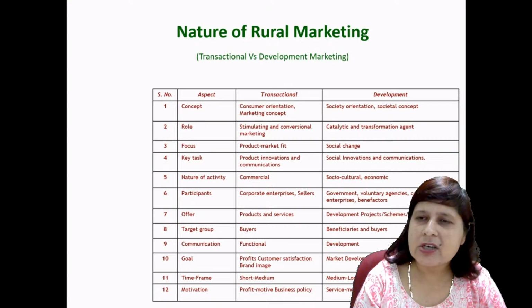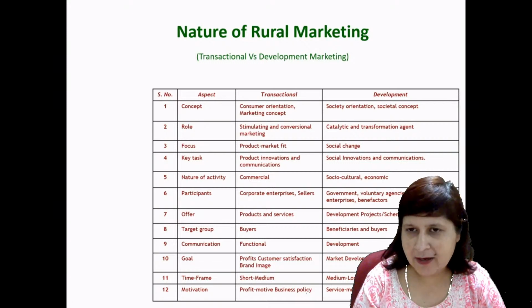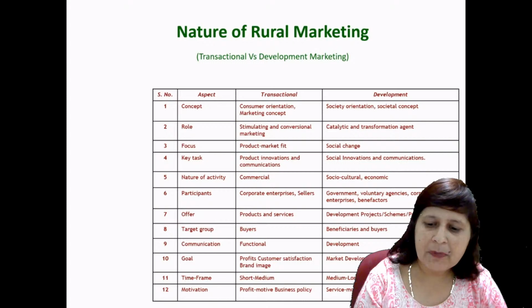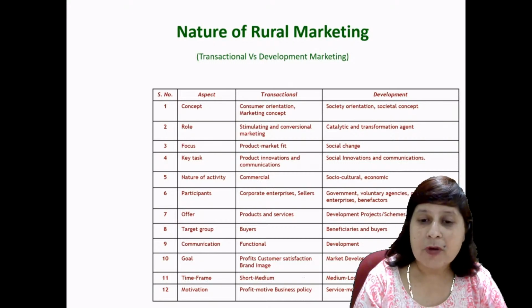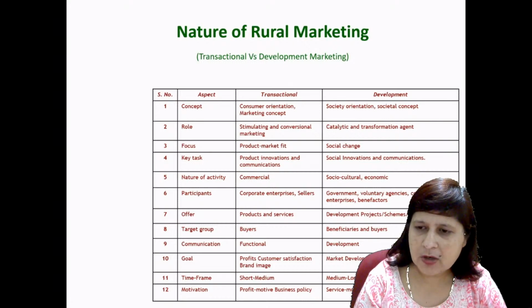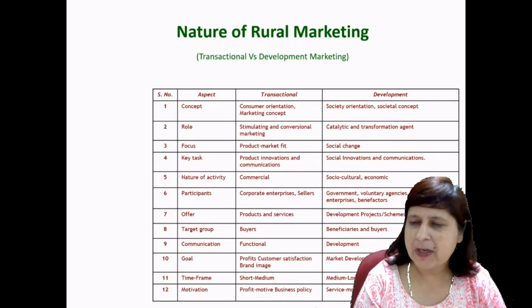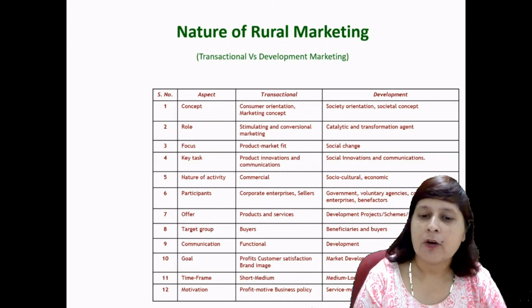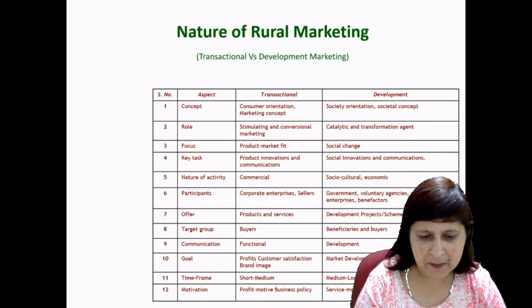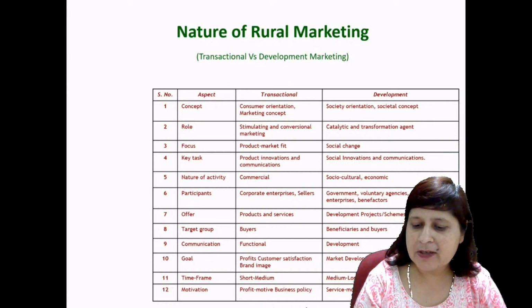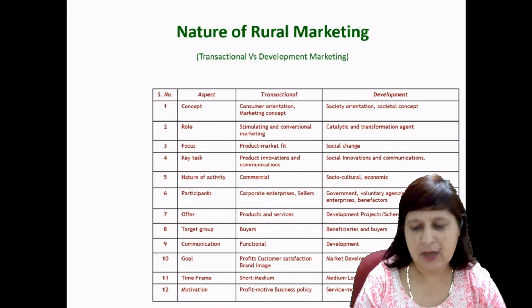Target group: in transactional marketing the target group is buyers, while in development marketing the target groups are beneficiaries and buyers. Communication in transactional marketing is functional, while in development it is a development type of communication. The goals of transactional marketing are profit, customer satisfaction, and creating a brand image, and the goals of development are market development and corporate image.